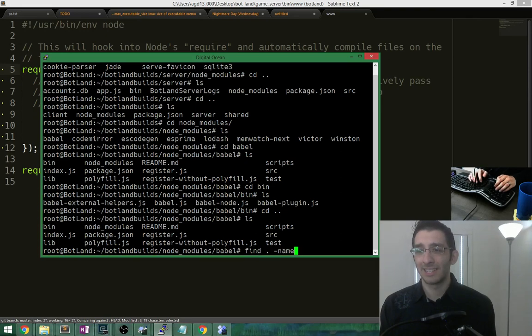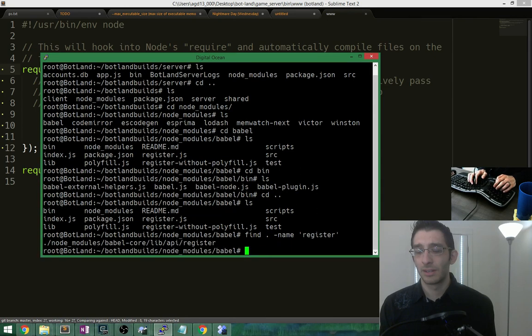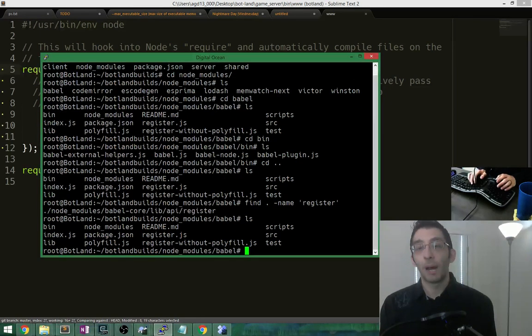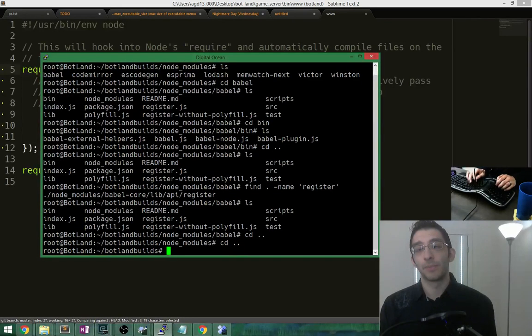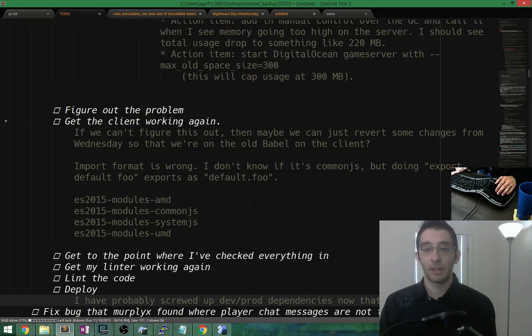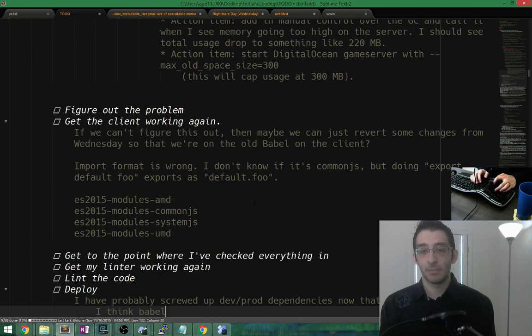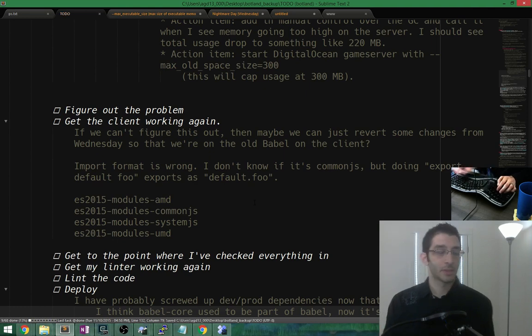Find, name register? I don't know. Maybe it was that. Babel-core. Wait a second, what? Oh, Babel included Babel-core. Okay. Yeah, this is gonna screw up. I'm gonna say this. I think Babel core used to be part of Babel. Now it's modular. Okay.